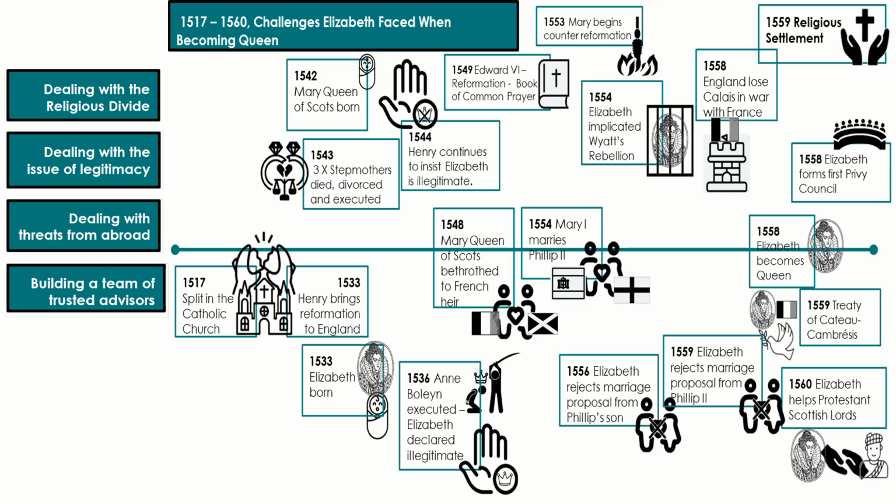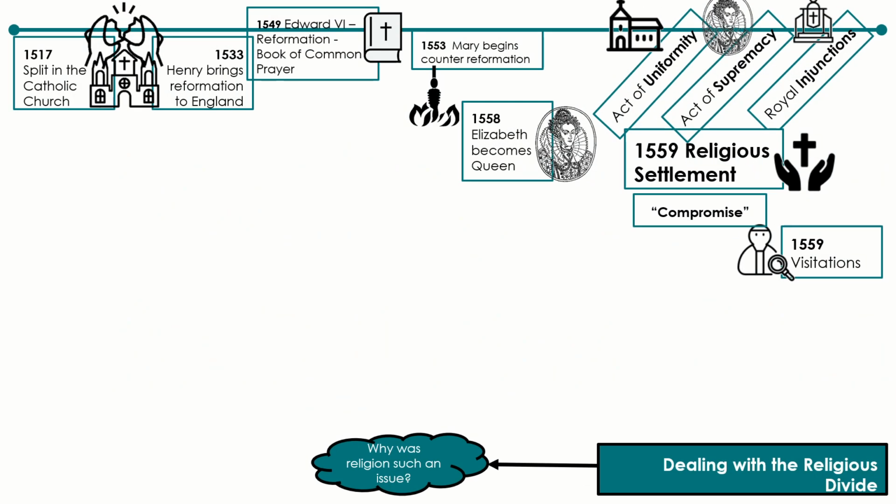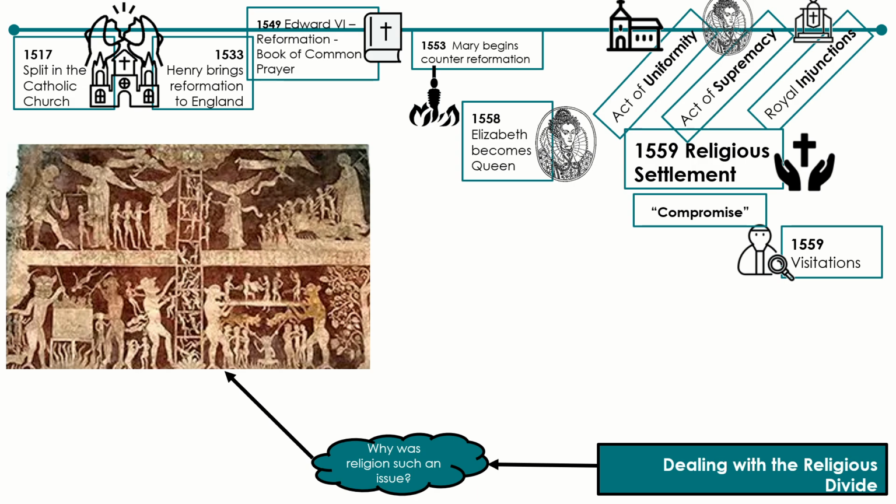First up, let's look at the religious divide hanging over England and see how Elizabeth addressed it. It's worth revisiting why religion was so important in the 16th century. As you can see from this medieval doom painting, the possibility of going to hell was a huge influencer on people's behaviour. The church was seen as the guardians responsible for making sure people's souls would be delivered to heaven when they died. They set the rules that people had to follow and also had the power to forgive sins.